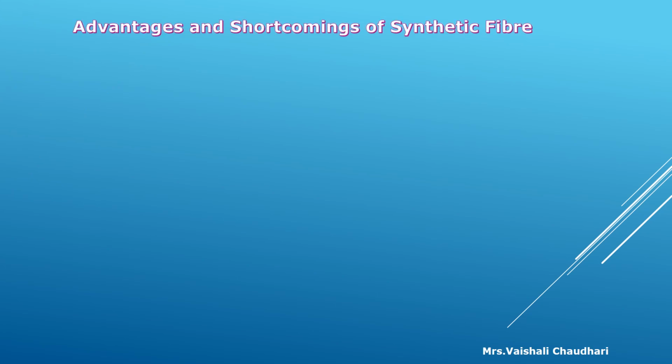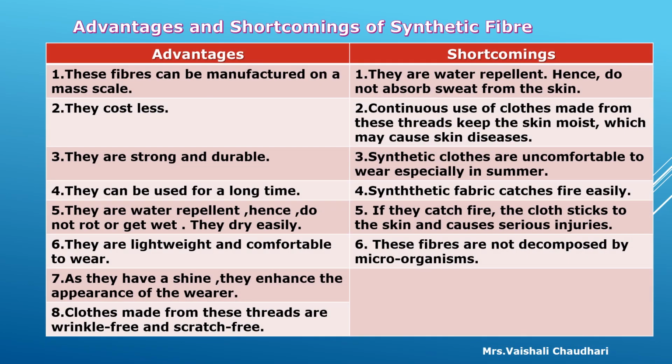Now we will see the advantages and shortcomings of synthetic fiber. First of all, children, the advantages. These fibers can be manufactured on a mass scale. Mass scale means on a large scale, and their cost is less. They are strong and durable. Durable means they are hard also. They can be used for a long time, which means we can use synthetic fiber for a longer period.